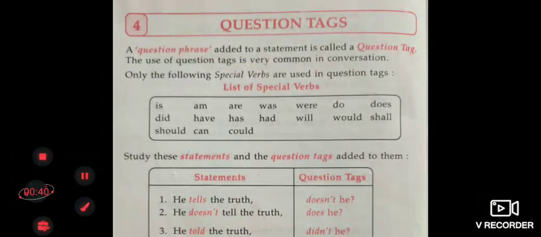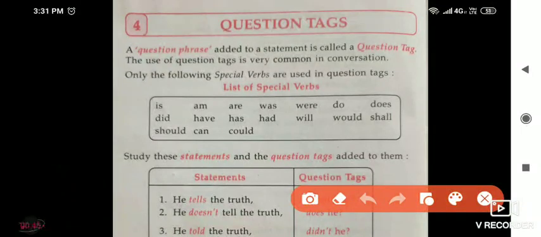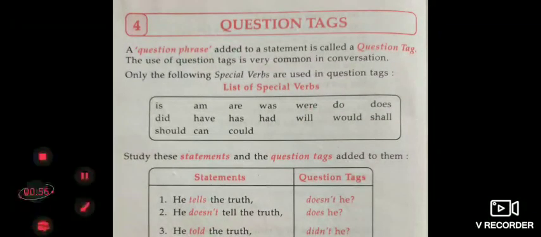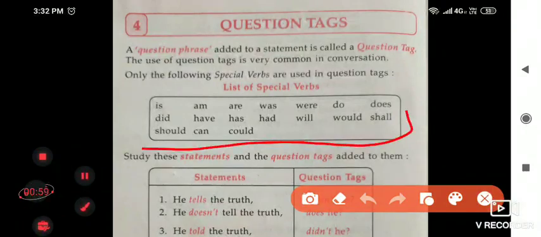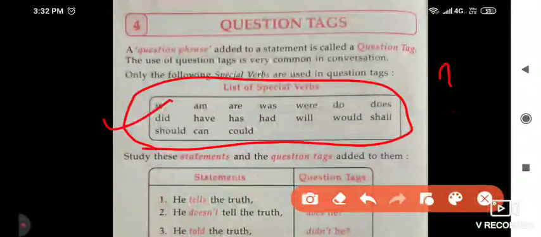Here are some verbs that we must understand, such as is, am, are, was, do, does, etc., and did. This table contains the verbs which are used in adding a question tag. Question tag means a question, but it starts with these verbs.